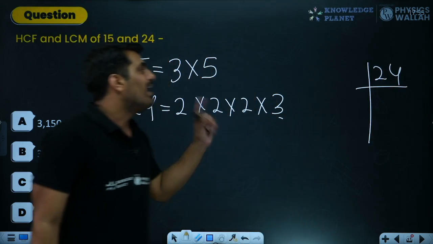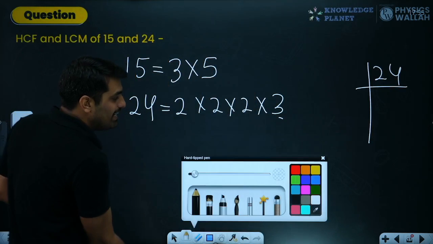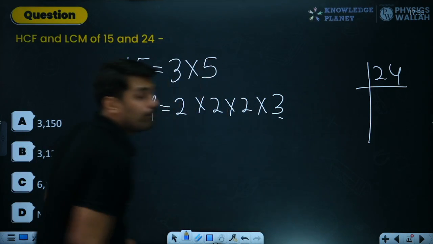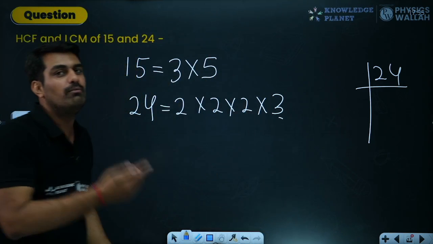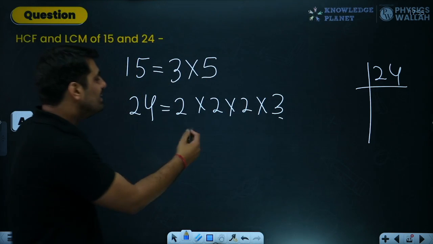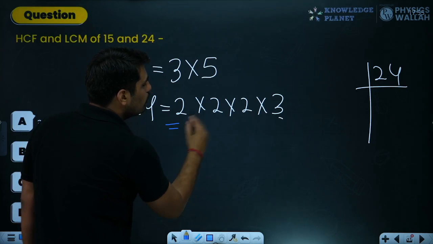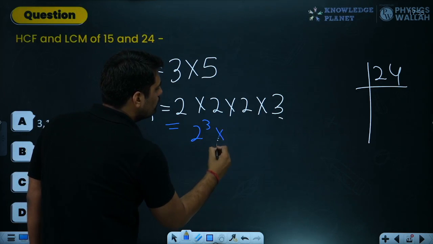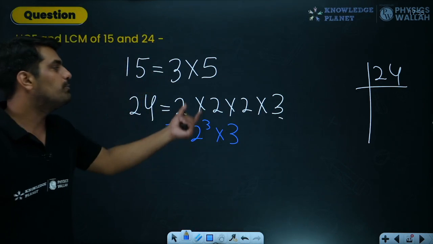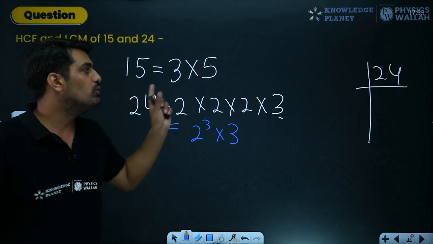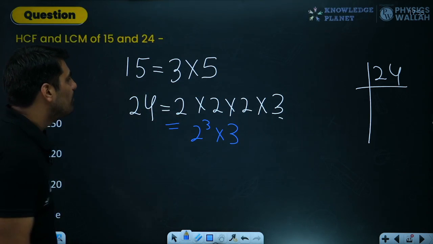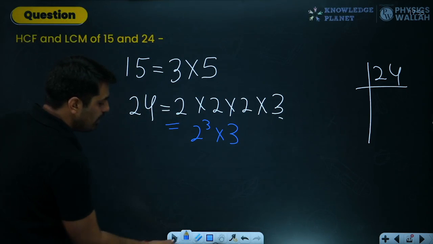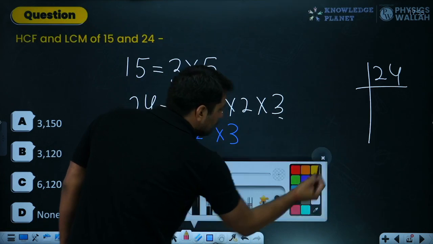Now, as I mentioned, you always write this in the form of powers. So over here, 3 into 5 is as usual because the powers are 1 and 1. In this case, I can rewrite this as 2 raised to the power 3 into 3. First step, find the factors. Second step, write the factors in terms of power. Finally, what we need to do? We need to find the HCF. Alright, let me rewrite HCF over here.